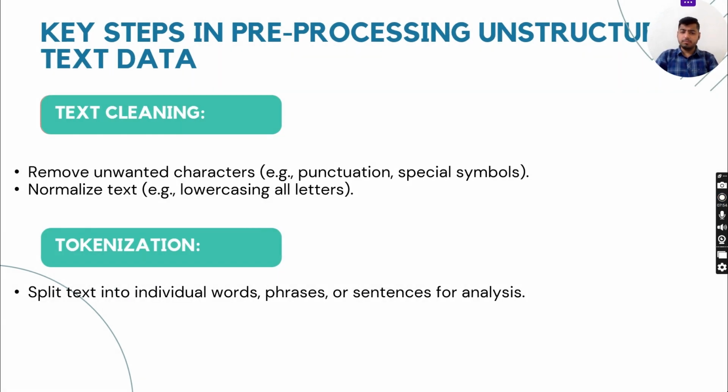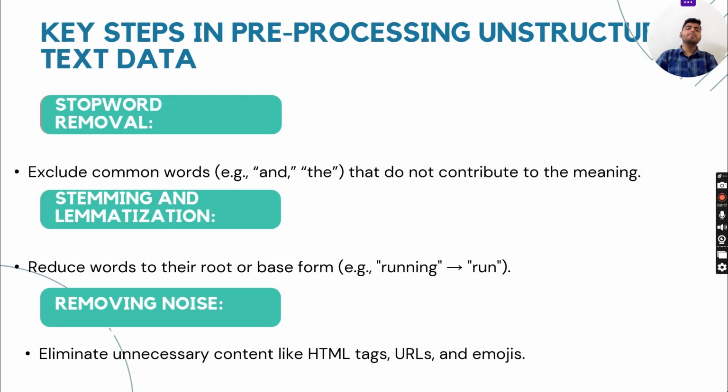Now, key steps in pre-processing unstructured text data. Text cleaning, remove unwanted characters. Example, punctuation, special symbols. Now normalize text. It is lowercasing all letters. Tokenization, split text into individual words, phrases, or sentences for analysis. Now, next is stop word removal. Exclude common words, example, and, the, that do not contribute to the meaning.